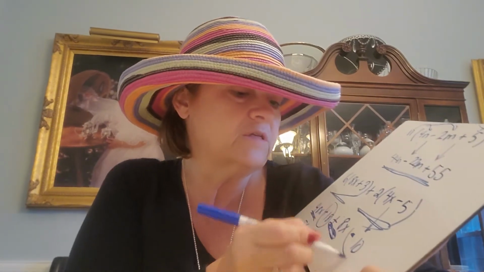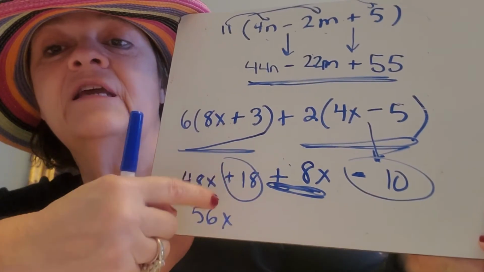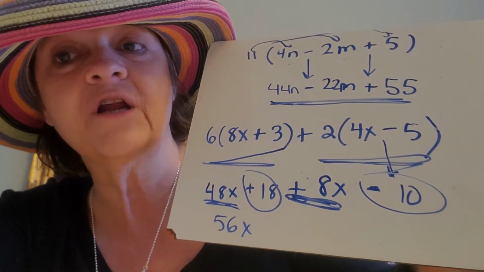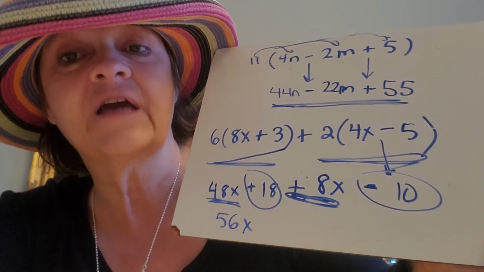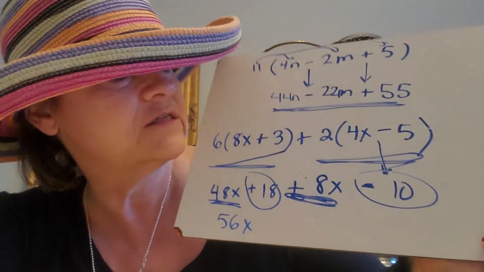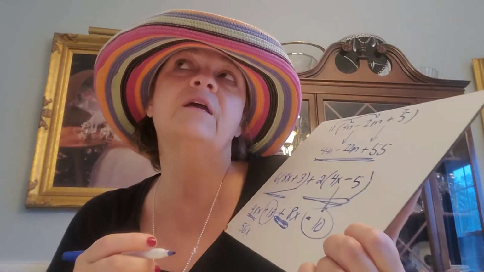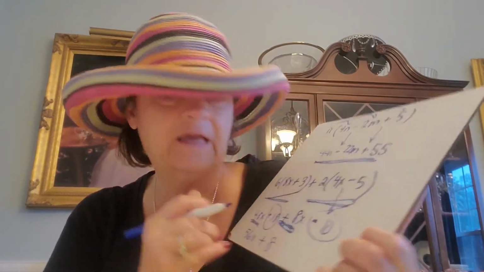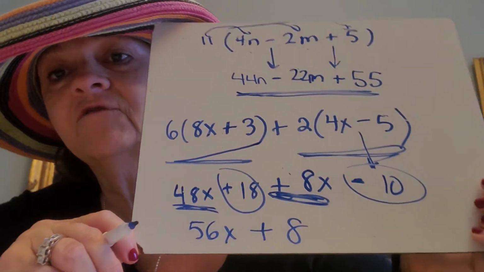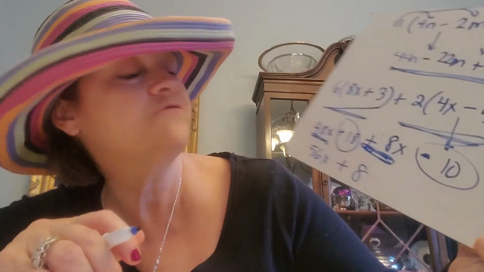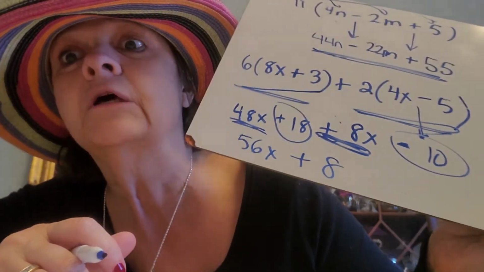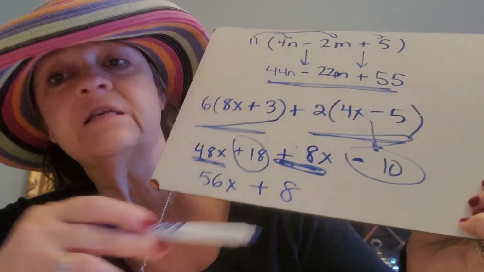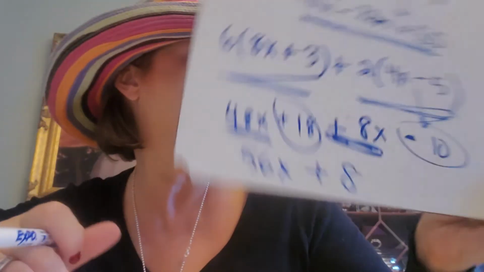Then I also noticed that this 18 and this subtract 10 don't have any x's, no variables at all. So for those, I can add those together. So 18 subtract 10 gives me 8, and it's a positive 8, so we put plus 8. In fact, you're not going to get any negatives because we haven't worked on those yet. So the answer is 56x plus 8. Please don't do anything else to this. These are considered unlike terms. This has x's, this doesn't. You're done. Okay?